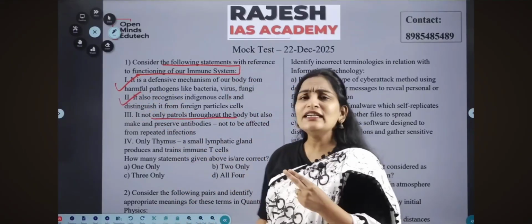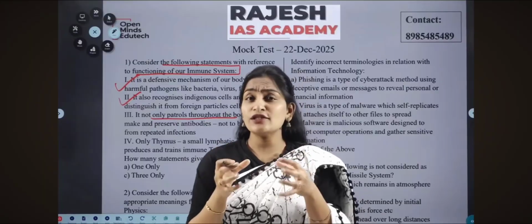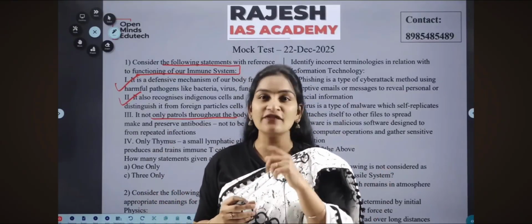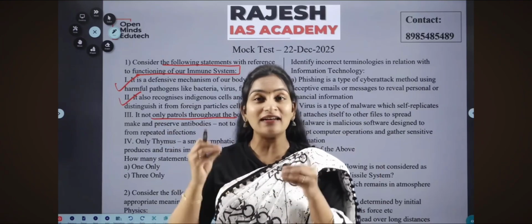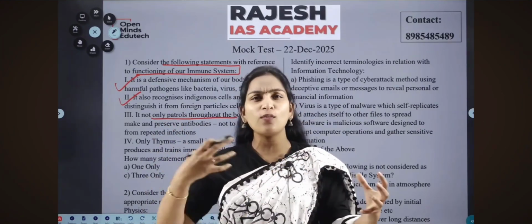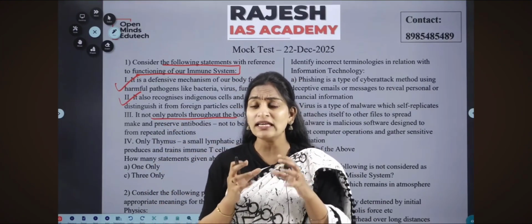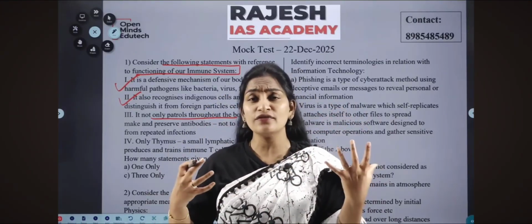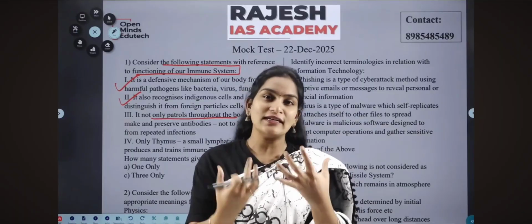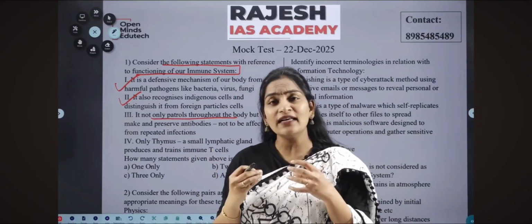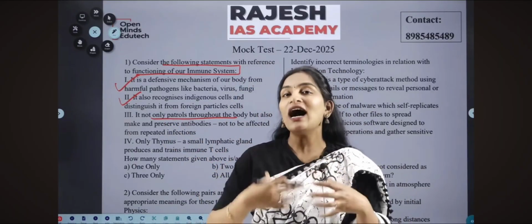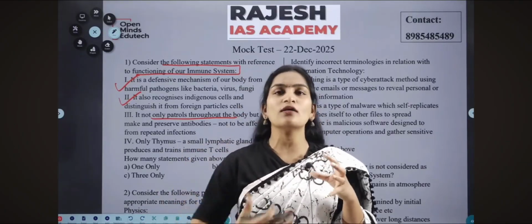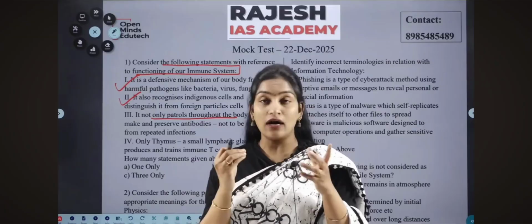And the third one. How does it identify? If a particular defensive mechanism is staying at a particular place in our body, can it identify all the pathogens which are entering our body? Definitely not. It has to patrol, like our policemen and army personnel, who have to patrol throughout the body, here and there. And as we know, the immune system is not only a single cell, it is a group of cells: lymphocytes, neutrophils, basophils. You have so many different types of cells within the immune system. I'm combining all the cells together and discussing with you. So how it identifies the foreign particle and distinguishes between our own particles and the foreign particle is by patrolling. The immune cells will be roaming here and there throughout our body continuously to identify and defend our body. That is the third thing.